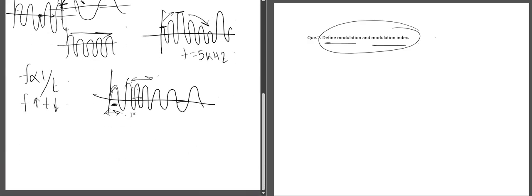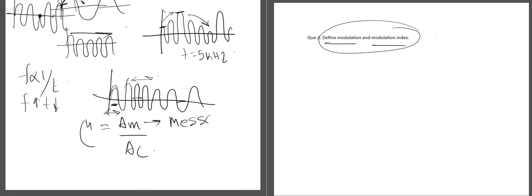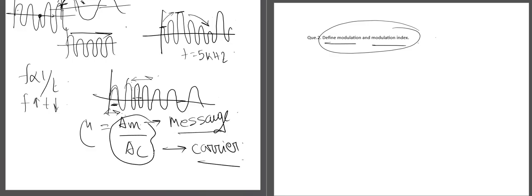Okay, now modulation index we can represent by mu. It is the ratio of AM by AC. What is AM? AM is the amplitude of the message signal, and AC is the amplitude of the carrier signal. So modulation index is the ratio of the amplitude of the message signal and the amplitude of the carrier signal, which is represented by mu. And the modulation index should have a value which is less than 1.